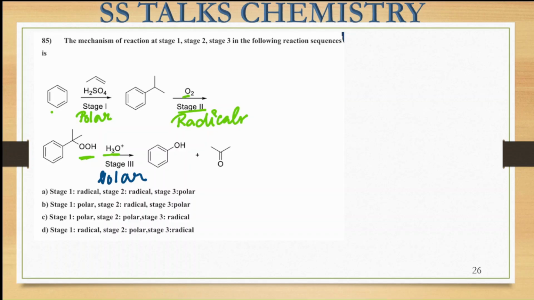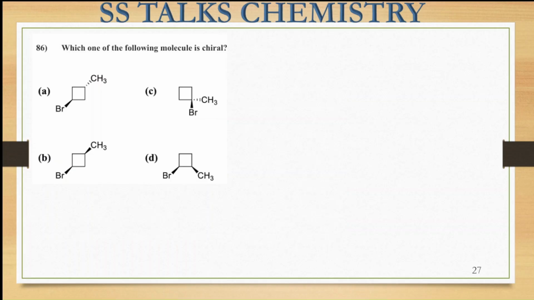It is saying in the first stage it is radical, so this is not correct. In option B it is the polar one, the second stage is radical and the third stage is polar. So the correct option becomes option B over here. Right? So I hope this one is clear. So now let us move on to the next question, that is this one.